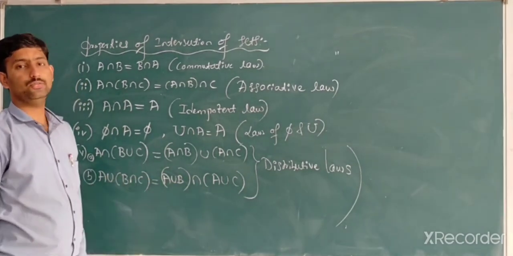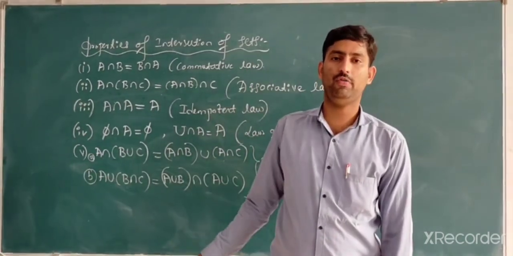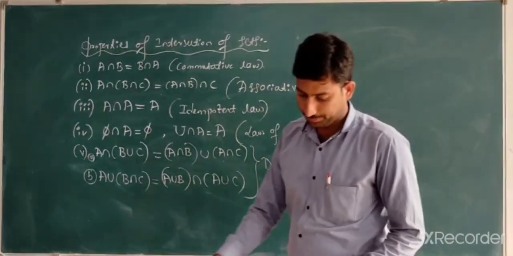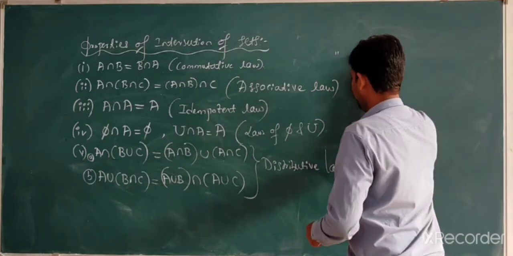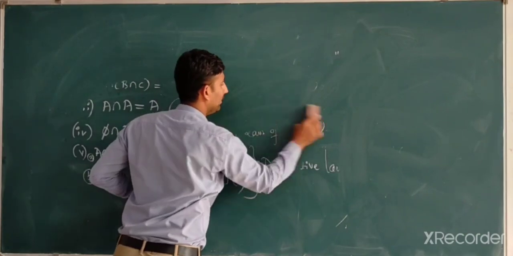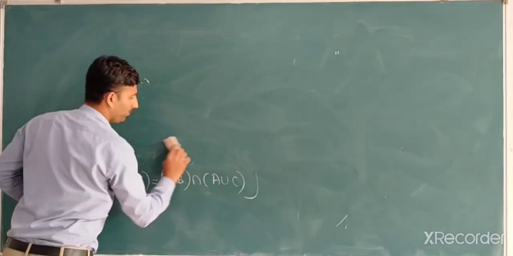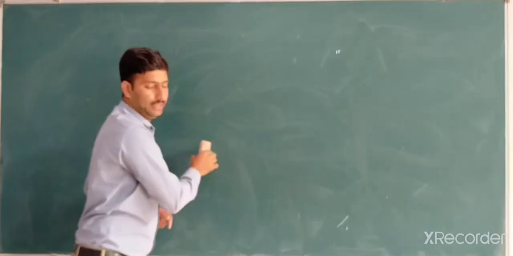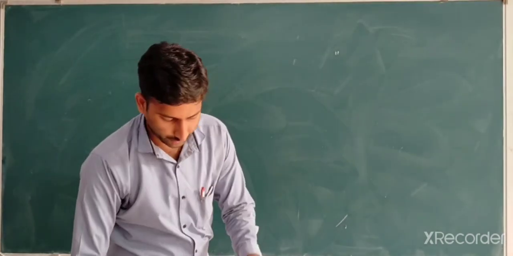Which are two laws. In your book only one law is mentioned, but I have given one more for your competitive exam purpose, which is the distributive laws. After that, some problems based on properties of sets, which are intersection of sets, and some of the definitions about intersection of sets. Let us discuss one by one, some examples we have to study in this class.